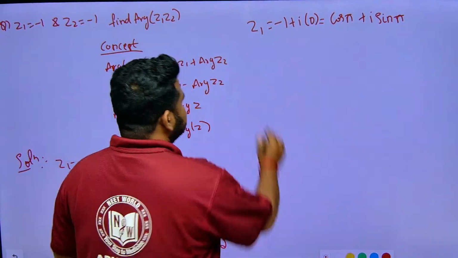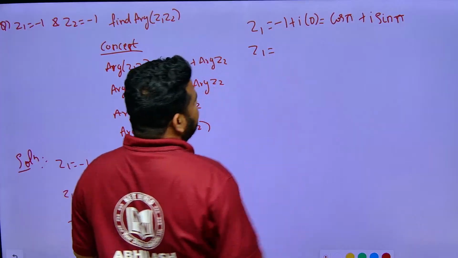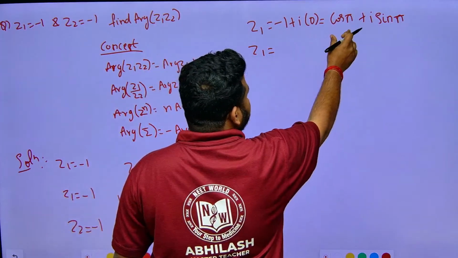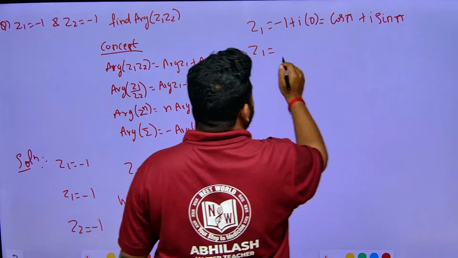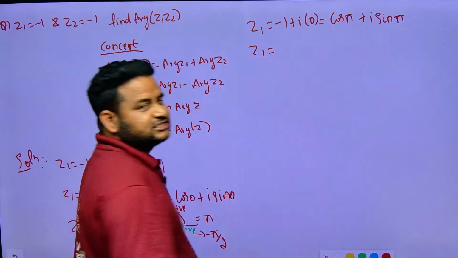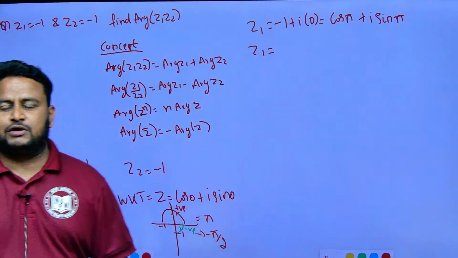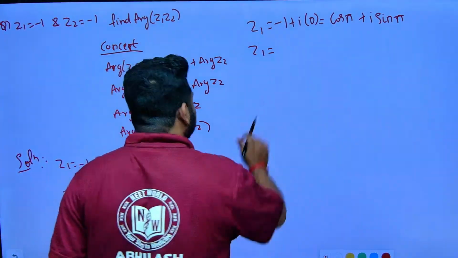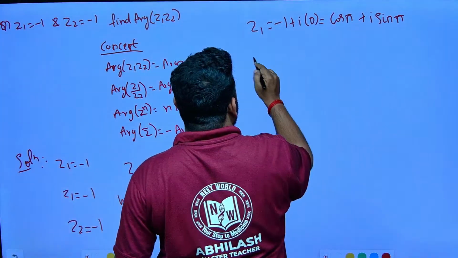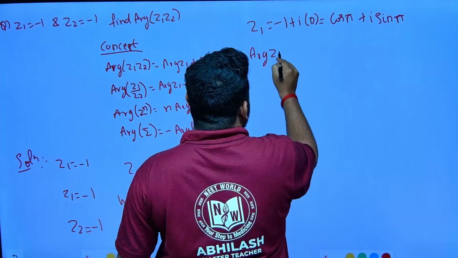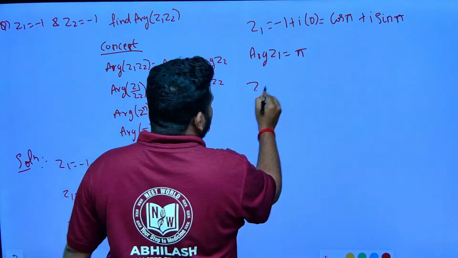Now Z1 actually will give me cos pi plus I sin pi. So the argument of Z1 will be equal to pi. Now Z2, look at Z2.